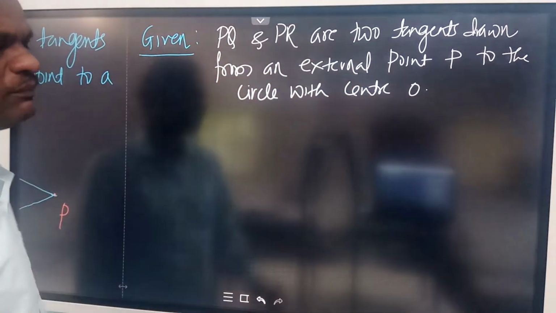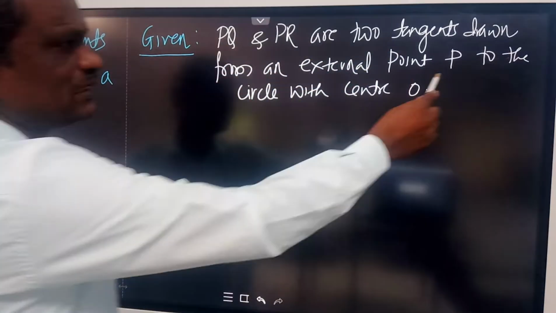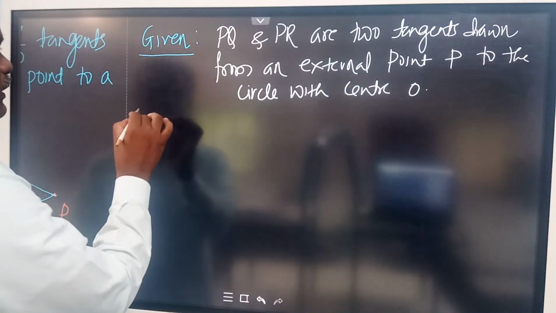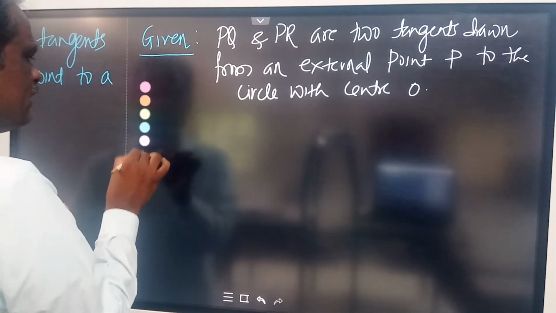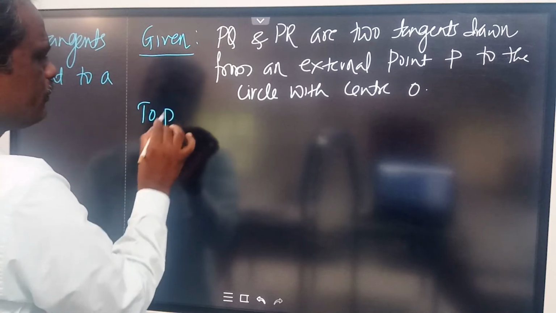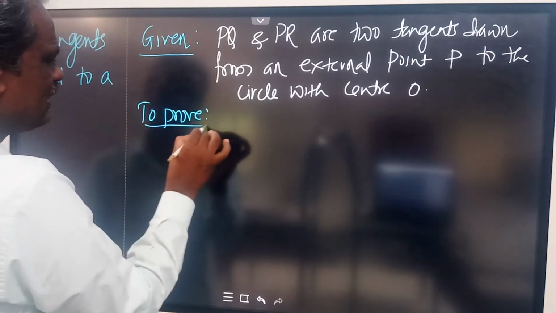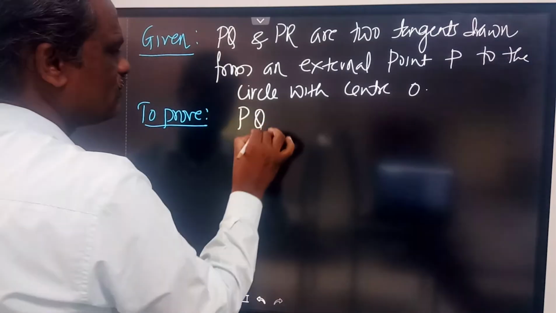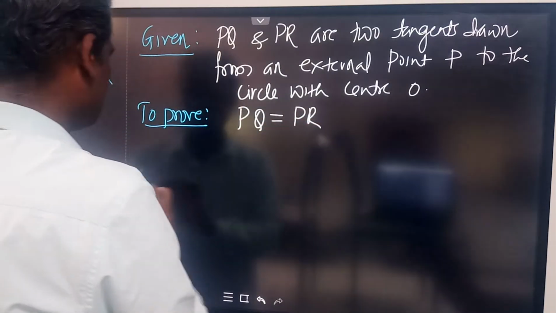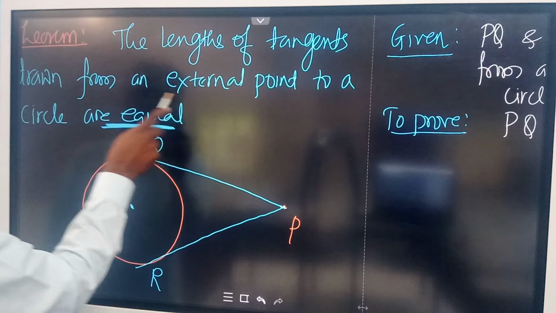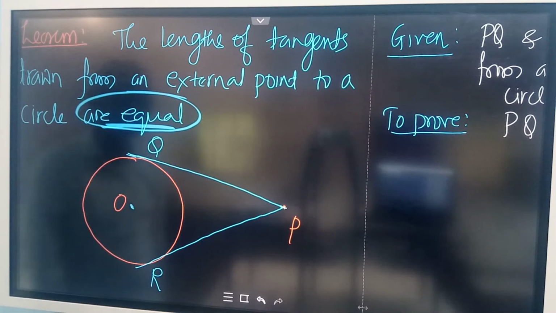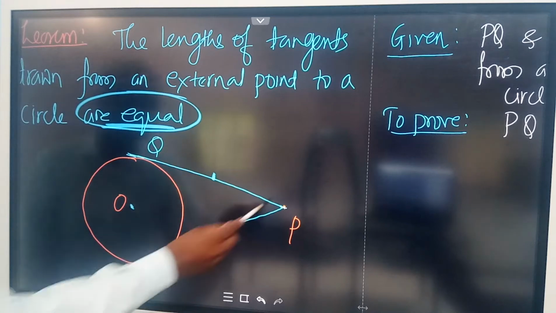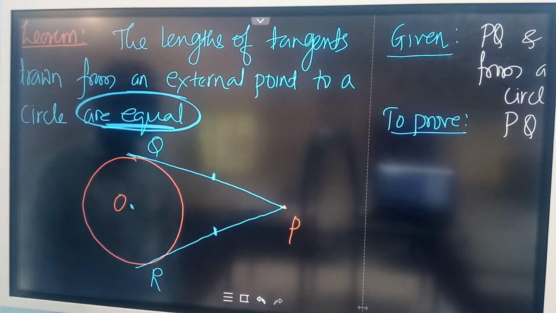Two tangents PQ and PR drawn from the external point P to where we have drawn? To the circle with center O. So what we have to prove here? We have to prove that these two tangents are equal in length. So I have to show that PQ is equal to PR. The length of these tangents, I have to show that they are equal. So I want to show that these two line segments are equal. P to Q, P to R, both are equal.